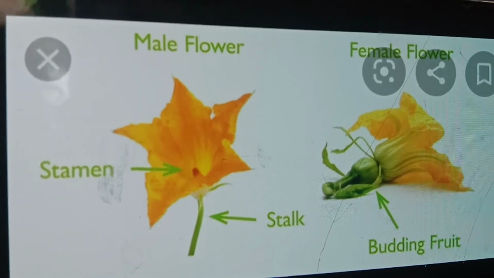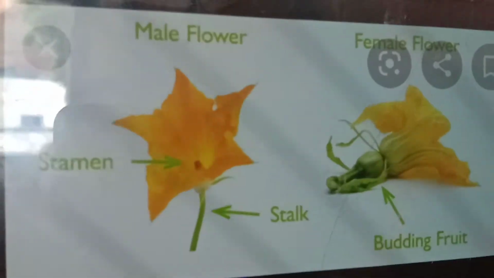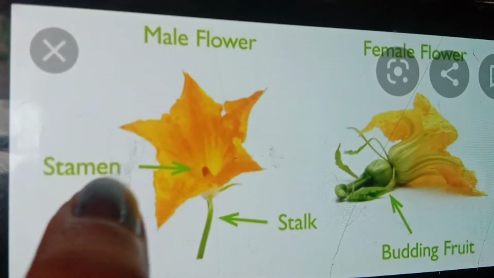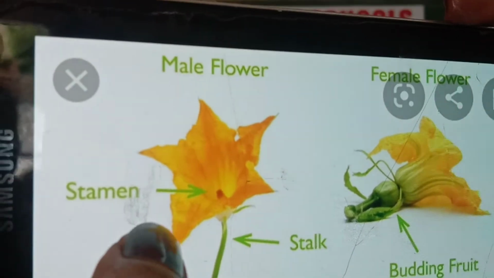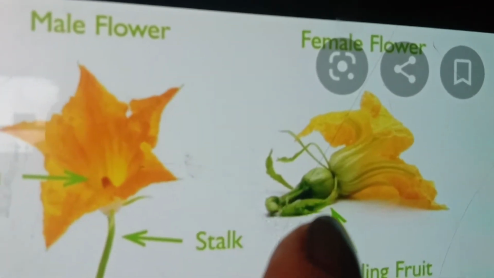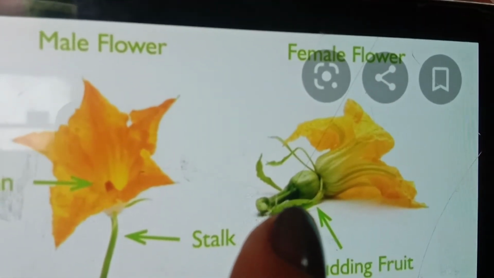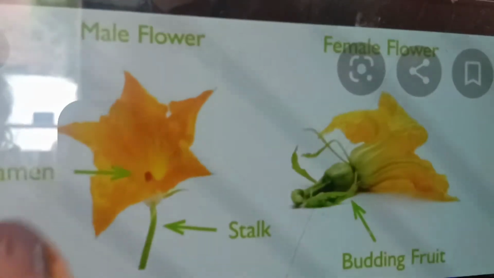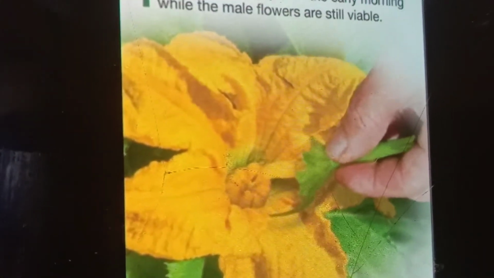Now see the difference between the male flower and female flower of the pumpkin. There is a stamen and stem. This is the male flower. In the male flower there is nothing, only the stamen, that is the androecium part. In the female flower there will be a budding fruit. In the male flower there is no budding fruit. Just observe it. The man plucks the male flower and rubs the stamen into the female flower. I will explain you later.